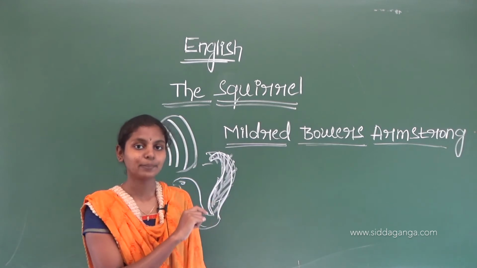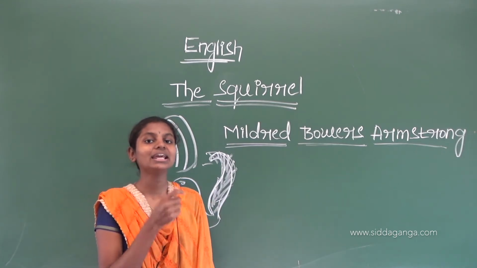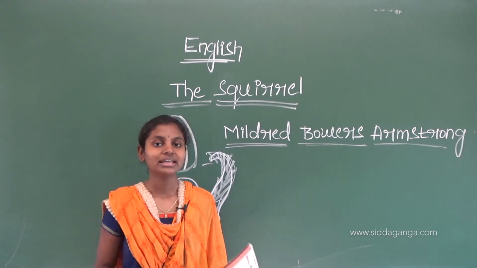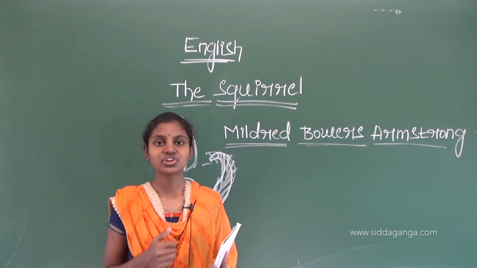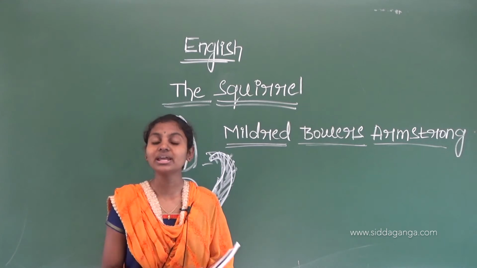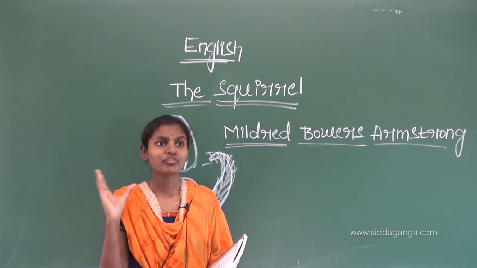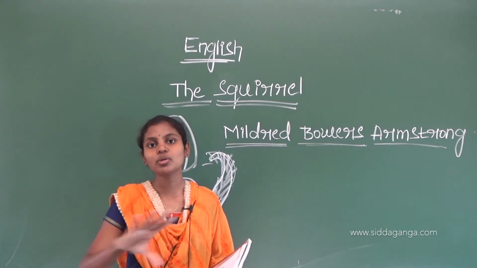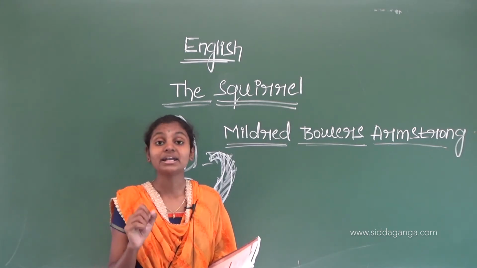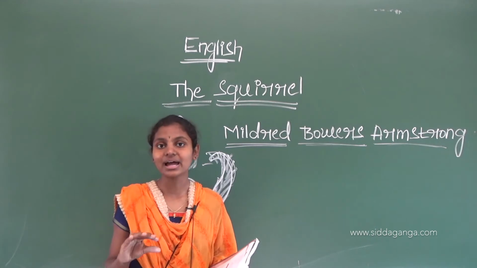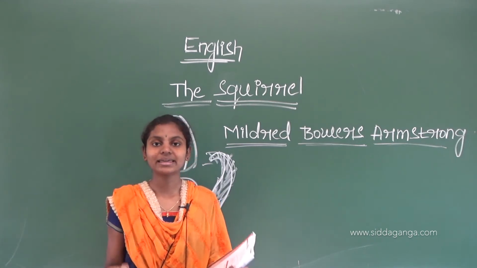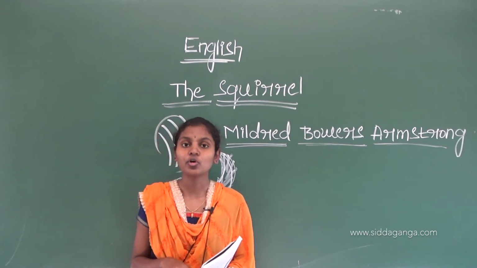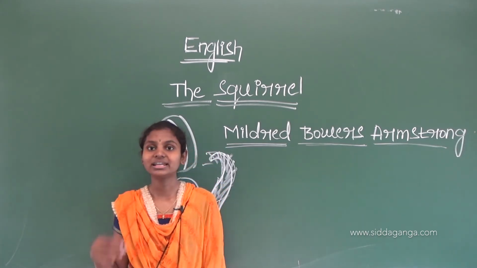So here the poet tells that when the squirrel eats a nut, then it will be in what posture? Yes, it sits in a straight manner. Actually, it is a very unconcentrated mind, right? It keeps on moving here and there. But when it is eating the nut, then it will sit in a straight manner. Understood? So we can't see this manner in our day-to-day life